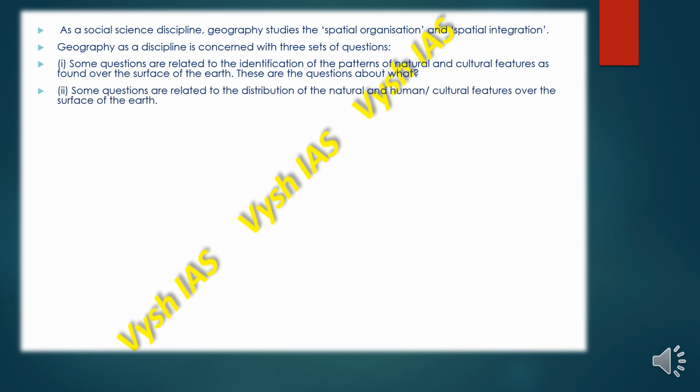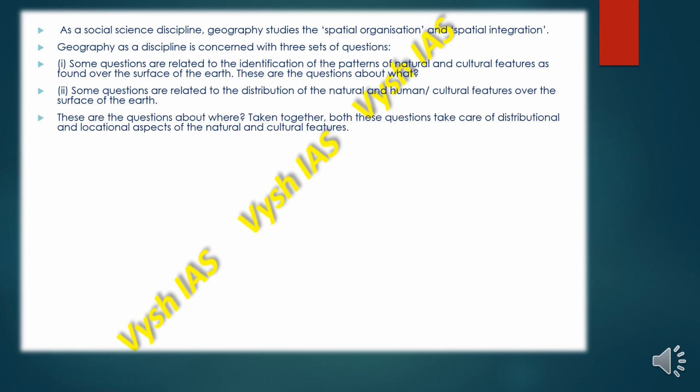One set of questions is related to the identification of patterns of natural and cultural features as found over the surface of the earth. So these are the questions about what. Then some questions are related to the distribution of the natural and human cultural features over the surface of the earth, that is the resources. So these are the questions about where.